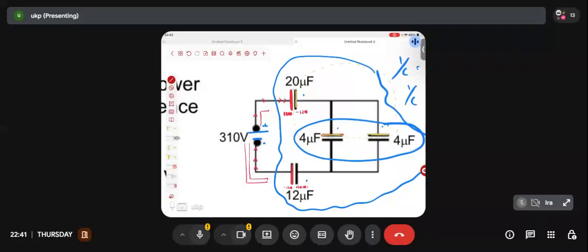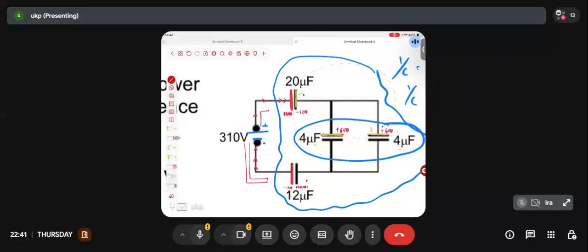So what should be the sum of charges of these three plates? 0. So if this plate has -1200 microcoulomb, what is the sum of charge present in this plate and this plate? +1200 microcoulomb. Do the two capacitors have exactly the same capacitances? Yes, sir. So can I say the 1200 microcoulomb charge will be shared between them? So this will have +600 and this will have 600 microcoulomb.